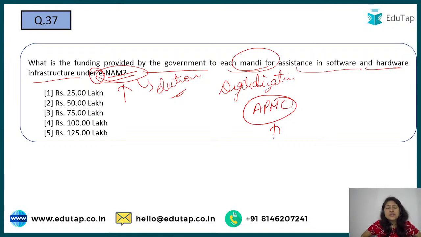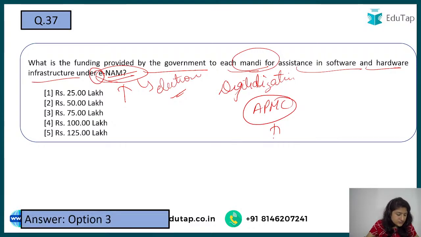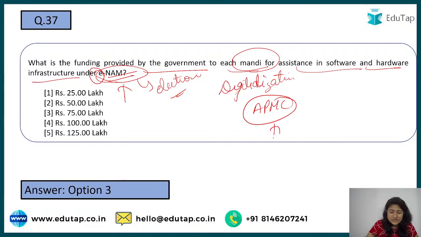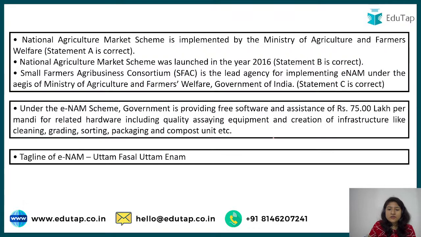With the help of this eNAM, farmers will be able to send their commodity even to far-off places wherever they are getting a good price for it. This is the basic idea. So here, the correct answer is option C, that is 75 lakh, which will be given for such an initiative.